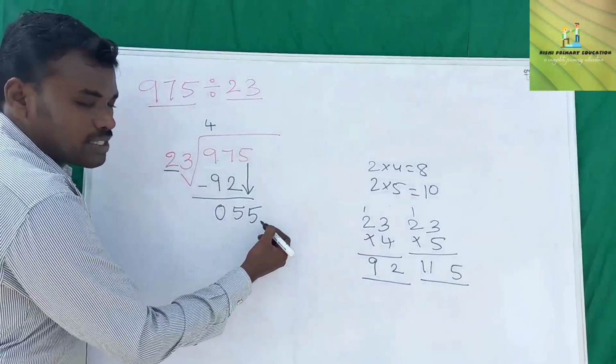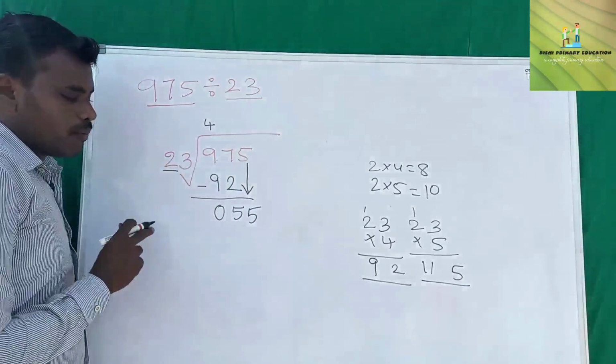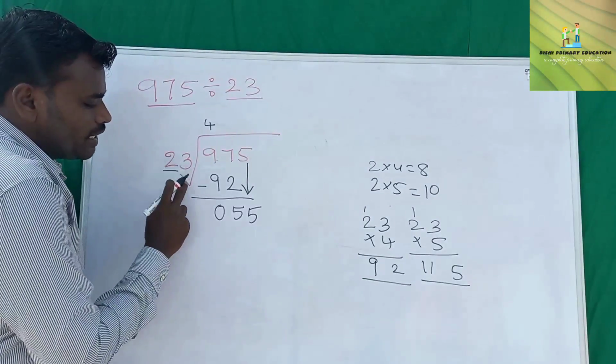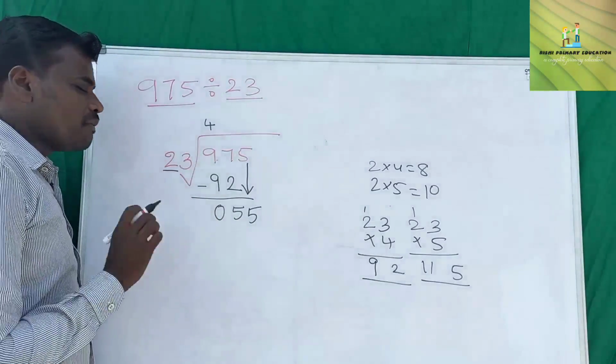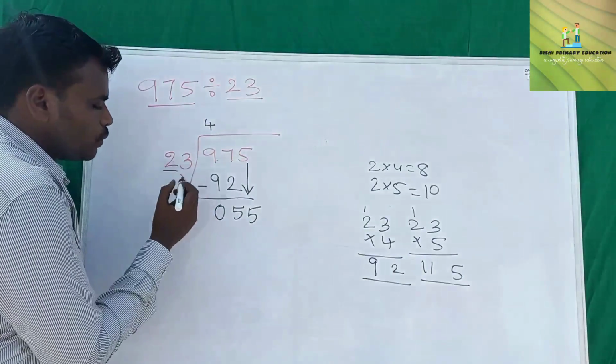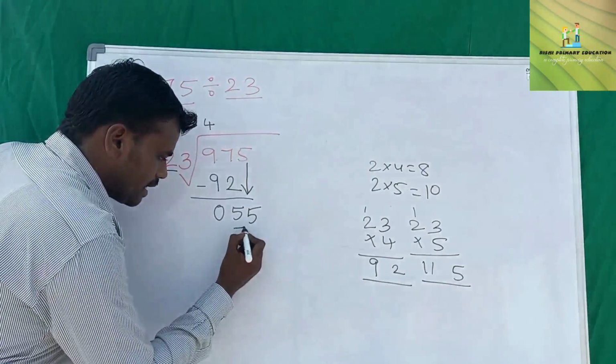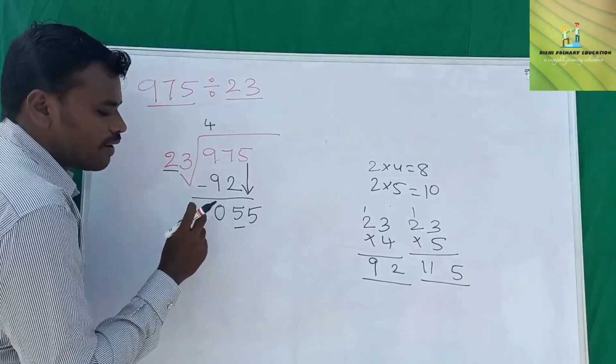Here 55 is the dividend and here this is the divisor. In the 23 table, where is 55? Here we already have 2, and in the tens place we have 5. This is the first number, 5.